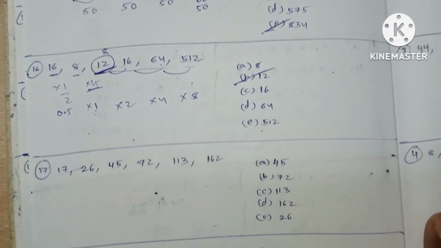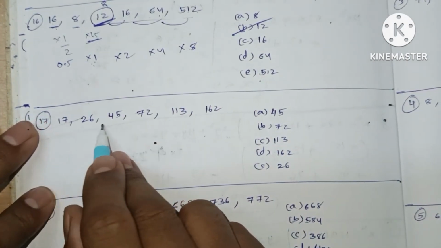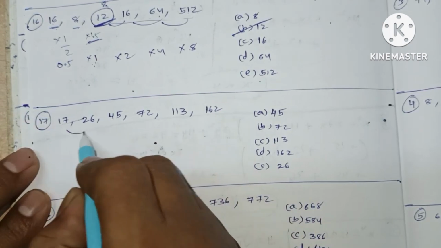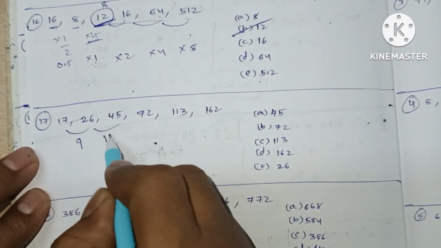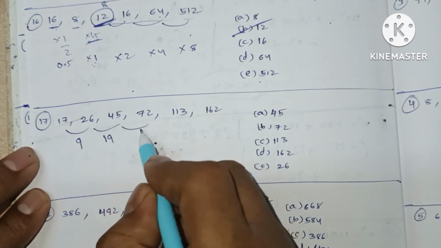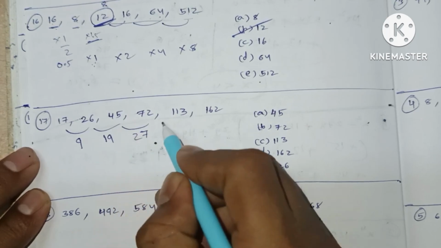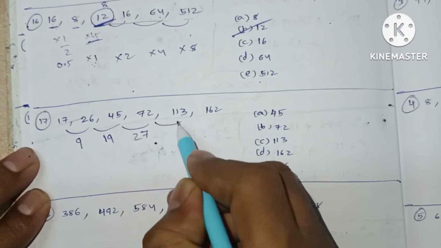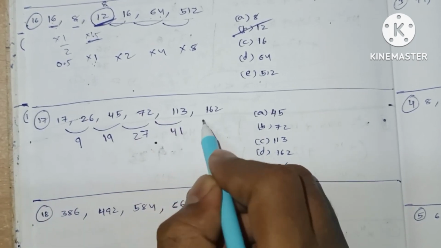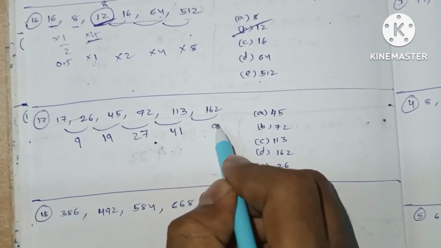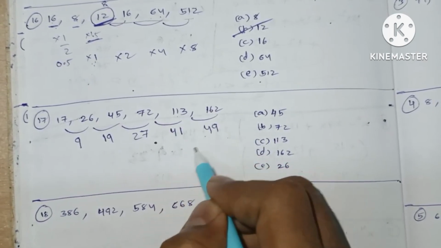Now we are going to see question number 4. In this, the numbers are slightly increasing, so it must be the differences. Here the difference is 9. Here the difference is 19. Here the difference is 6 minus 4, 27. Here the difference is 1 and 41. Here the difference is 9, 15 and 11, 4, 49.